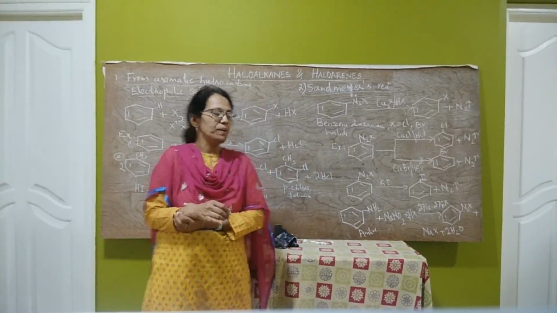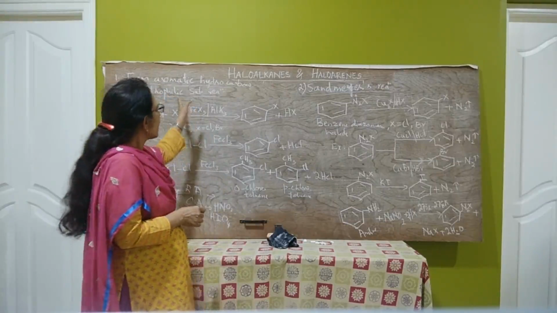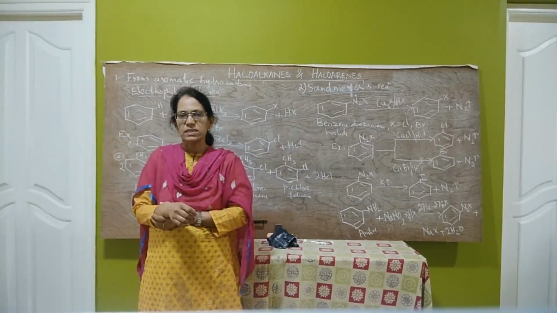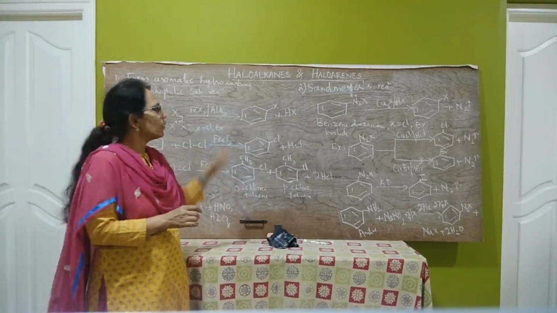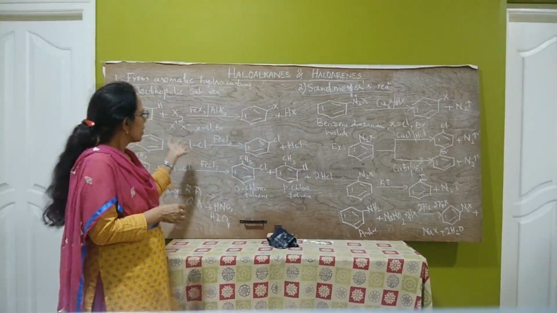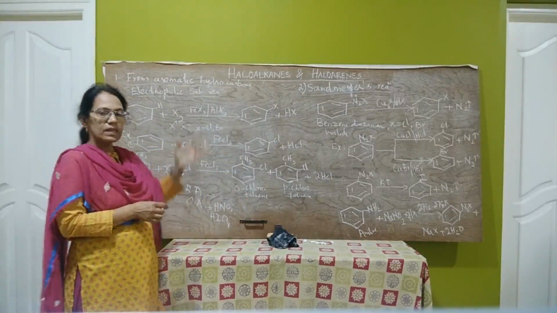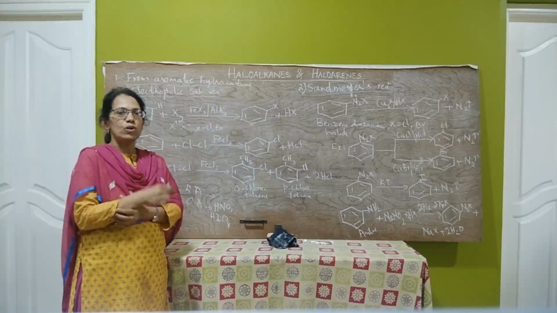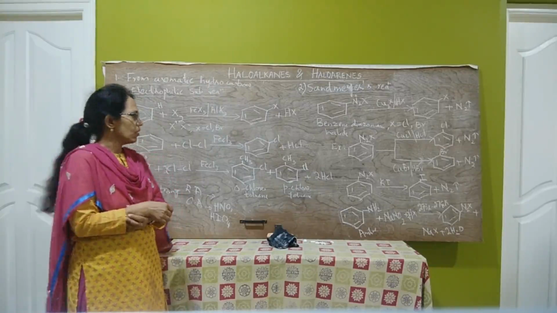Next, physical properties of haloarenes. Haloarenes are colorless. Lower members of haloarenes are liquids, higher members are solids. They are insoluble in water but soluble in organic solvents.